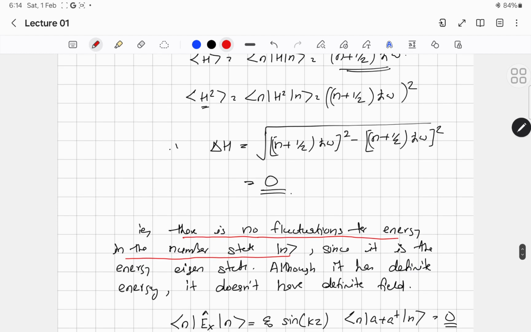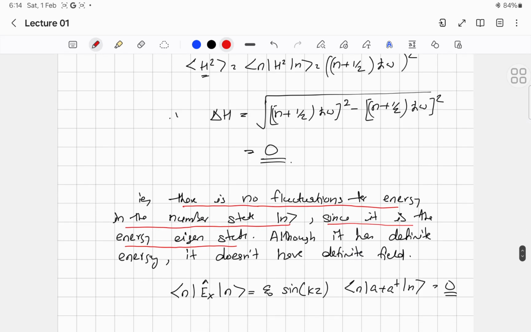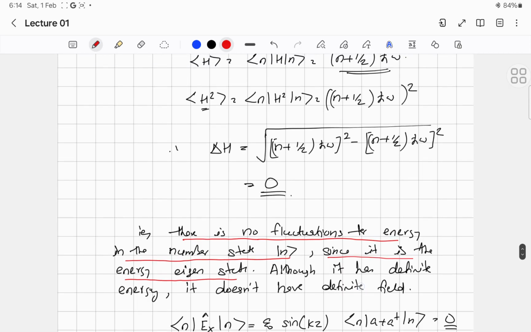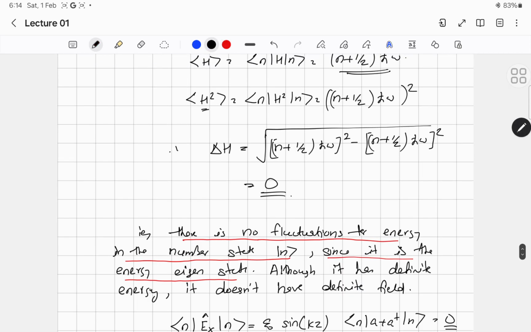Okay, so there is no fluctuation for the energy in the number state ket n, and that is why it is also called the energy eigenstate. Since it is an energy eigenstate, there will not be any uncertainty for the corresponding value. Now, it has a definite energy, but it does not have a definite field. So it has definite energy as well as a definite photon number. If you want, we can calculate the uncertainty in photon number.